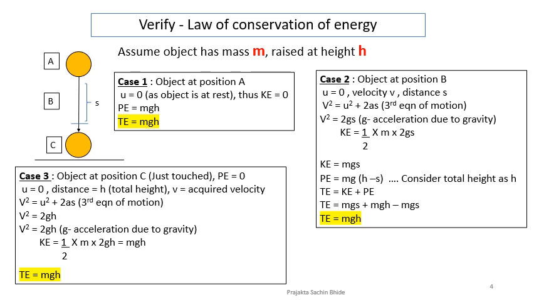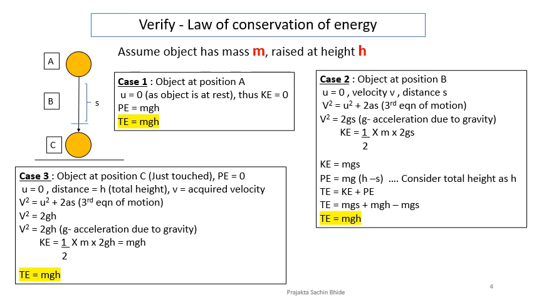Let us take case 3, when the object is at position C, where it has just touched the ground. Just touched, so the potential energy is 0. Here u is equal to 0, the initial velocity started with 0. The distance covered is now the entire height h, and it has acquired some velocity v. Again I am using the third equation of motion, v square is equal to u square plus 2as, and I plug in u square as 0. What I get is v square is equal to 2gh.